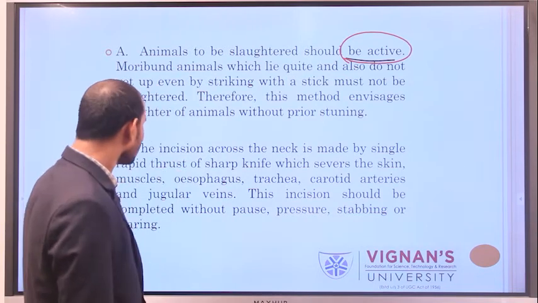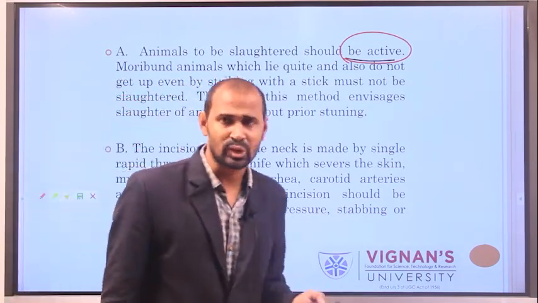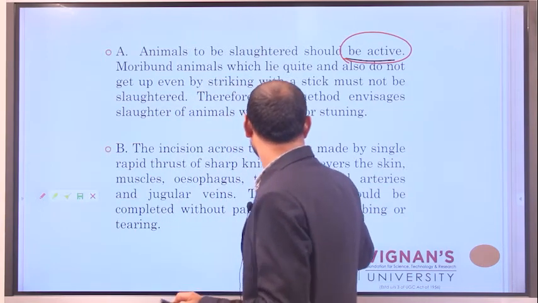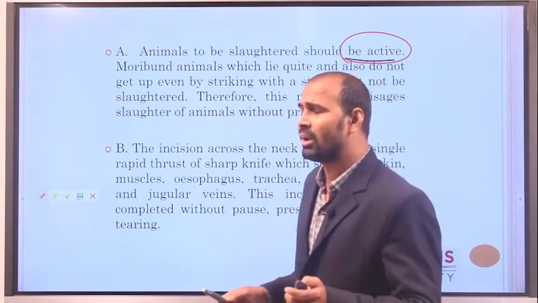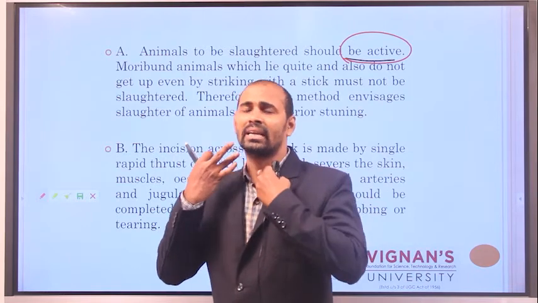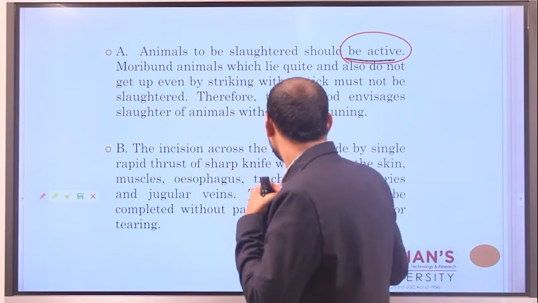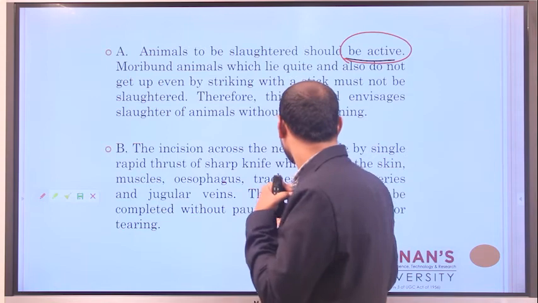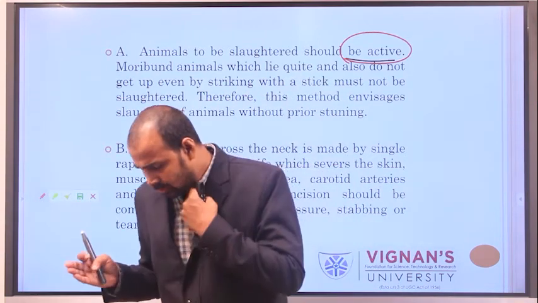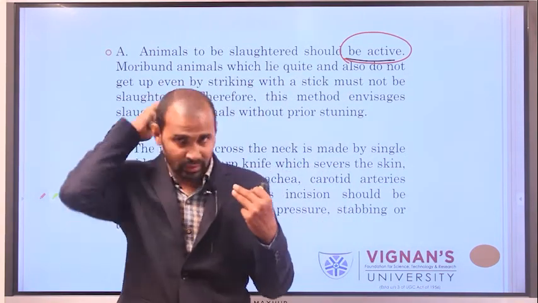Next one is, in the Jewish method of slaughter, they insist on the neck of the animal. The neck portion contains 4 different types of nerves.